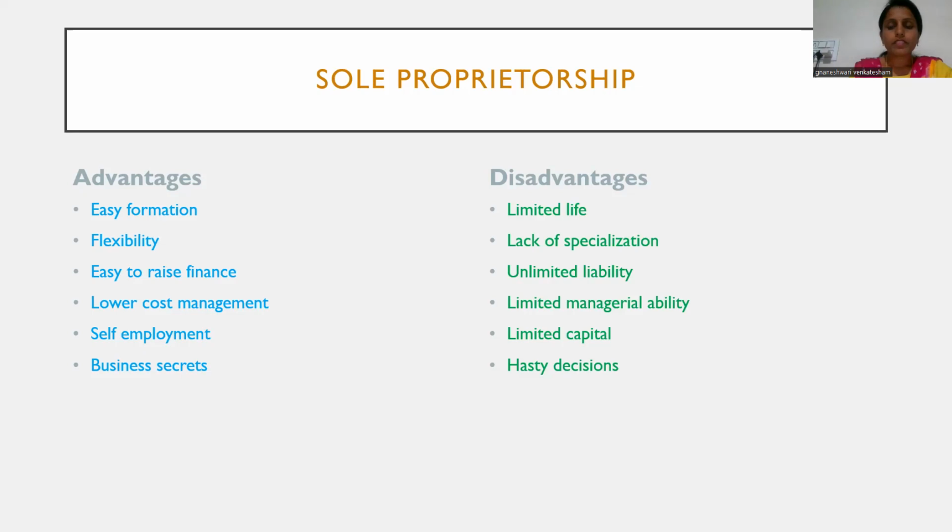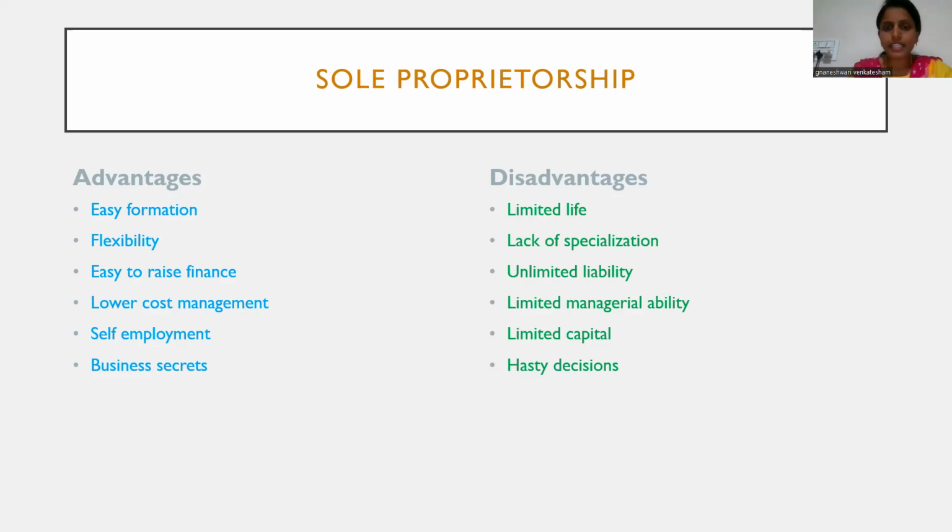Why? Because if he suffers losses, the organization, the firm also suffers losses. Why? Because the owner and the business are the same. So the business loss will be carried by him also. So unlimited liability leads to a big disadvantage. And the next thing is limited managerial ability.